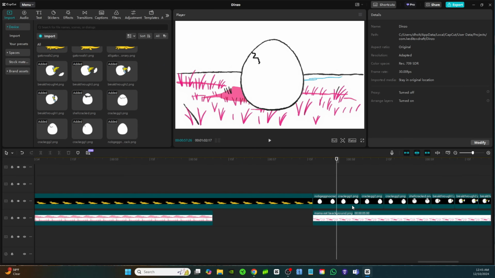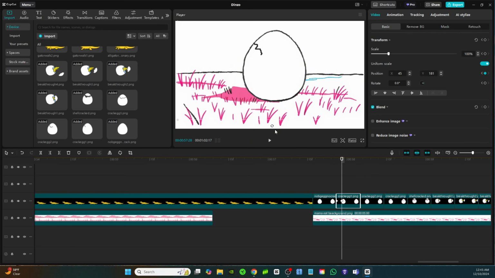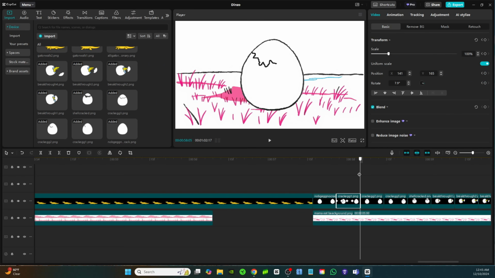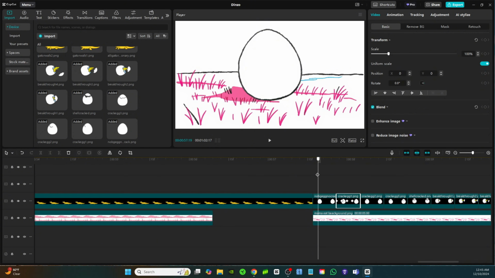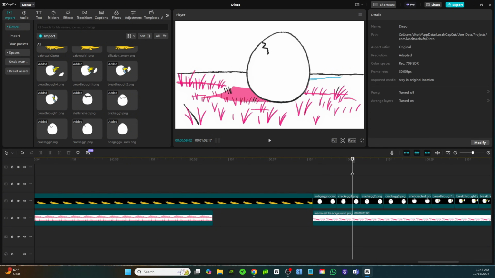And now let's do the same thing. We'll click on the second clip. We'll click on transform. Then move forward like 2 frames. And make the egg jump up, and we'll tilt it to the side. This time this way, to the right. Move it up some more. Bring it back down. Have it falling down. It cracks. So now we got this. Now we got 2 jumps and 2 cracks.